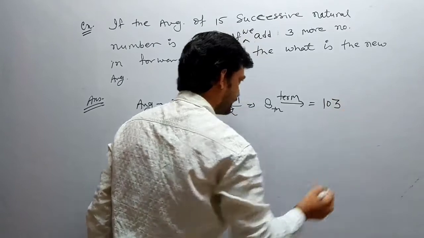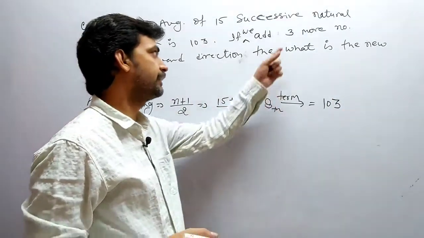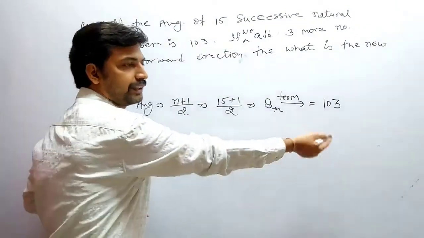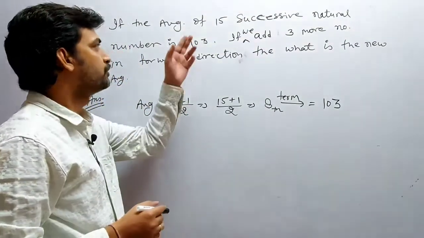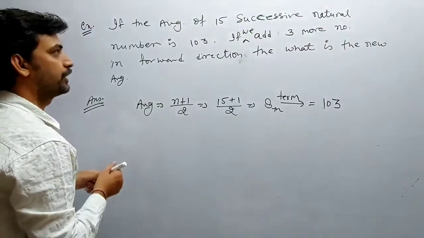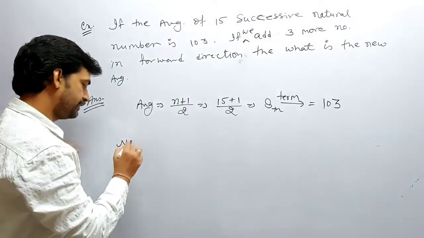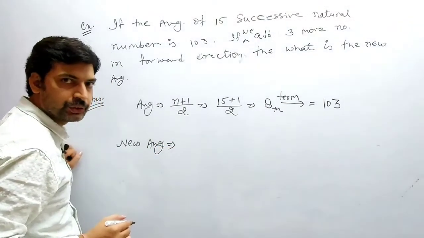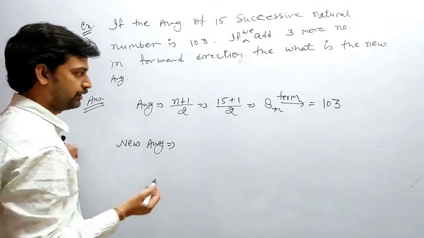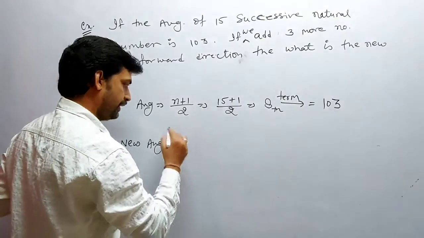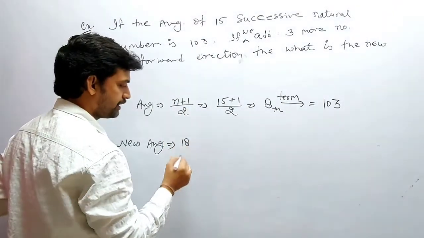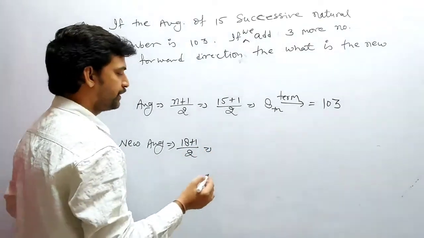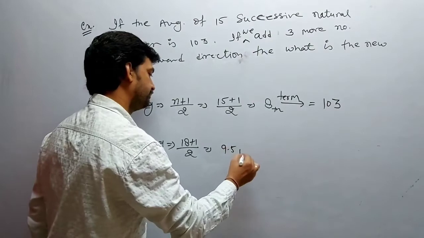103. Clear? Now the question says that if 3 more numbers are added in the forward direction, that means we are writing the next 3 numbers, right? Then the new number group becomes 18 numbers. So we can say that the new average is what? Again (n plus 1) by 2, but now the numbers are 18. So (18 plus 1) by 2 means 19 by 2. 19 by 2 means 9.5th term,